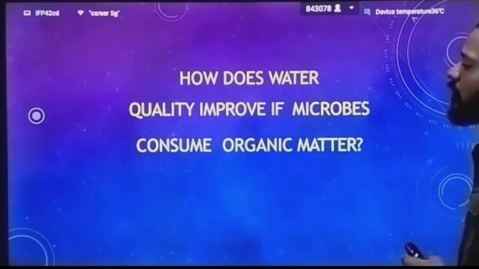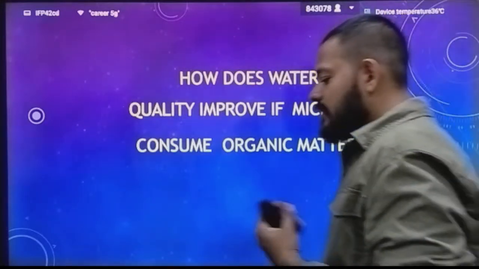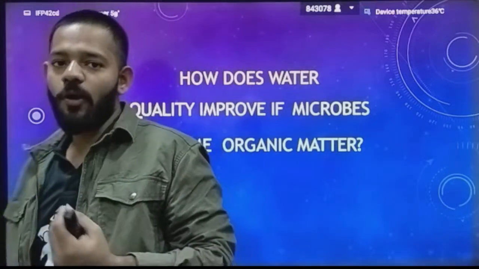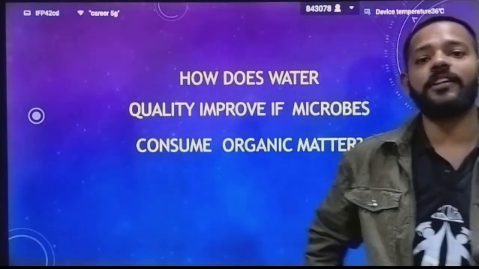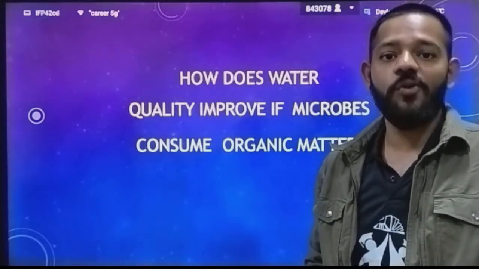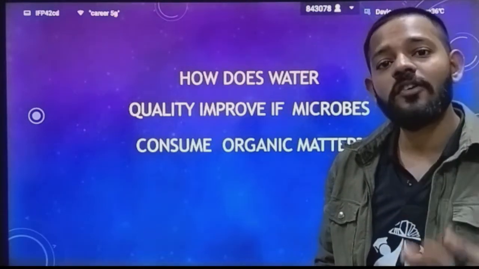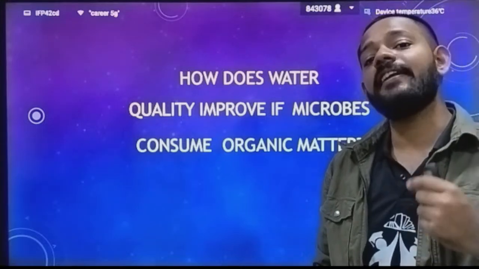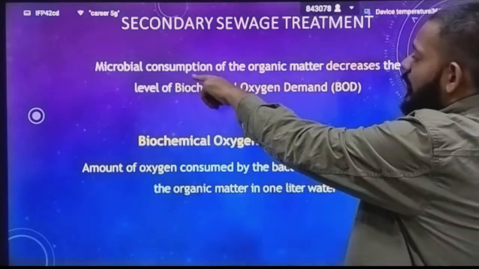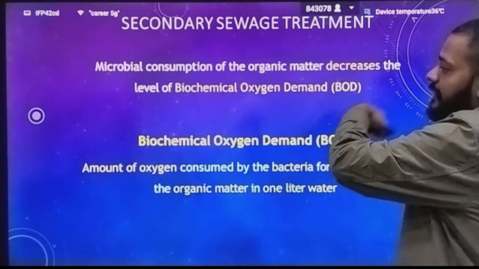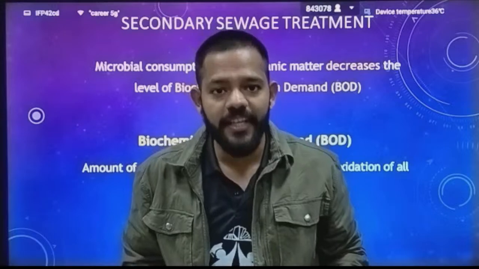So how does water quality improve if microbes consume organic matter? You may have a doubt: there are microbes in it, so how is the water quality increasing? You are removing microbes by adding microbes, so how is the quality of water increasing? That is a very important question. The answer is that microbial consumption of organic matter decreases the level of biochemical oxygen demand, BOD.